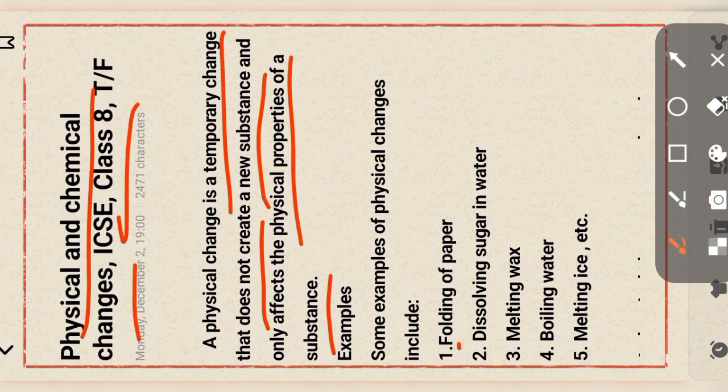Examples: folding of paper, dissolving sugar in water, melting eggs, boiling water, melting ice, etc.